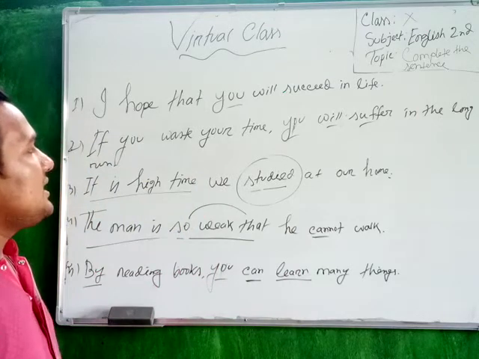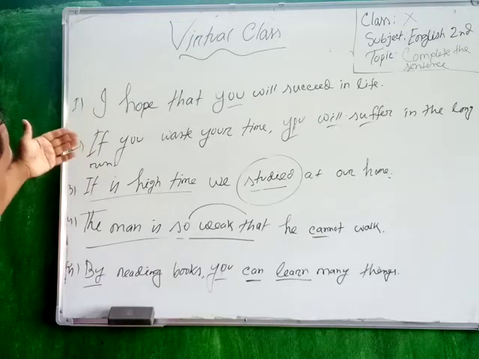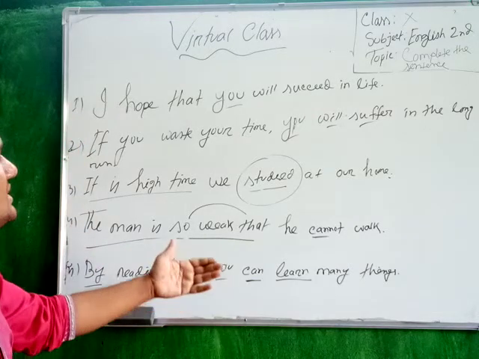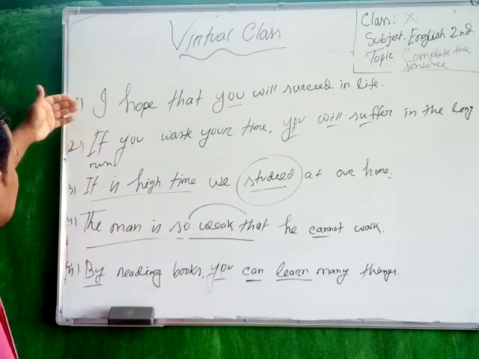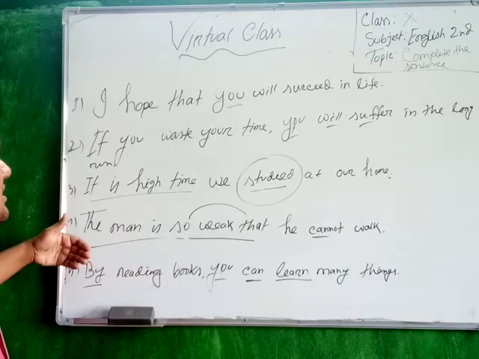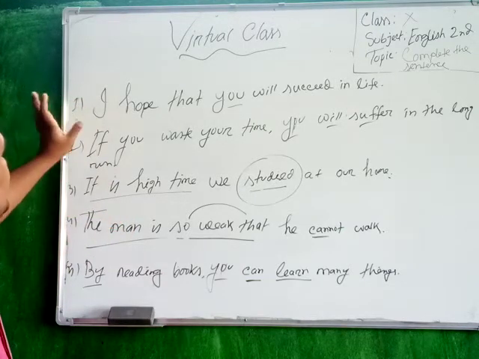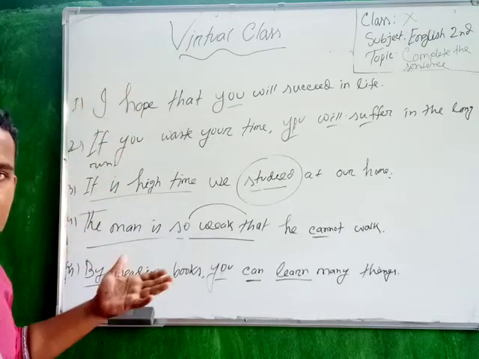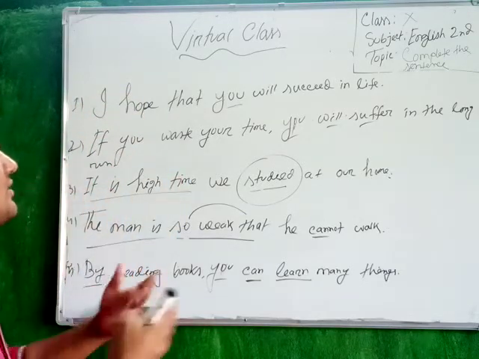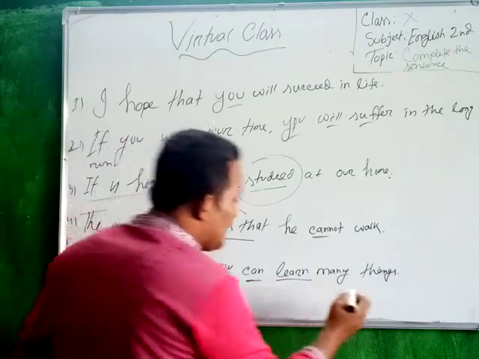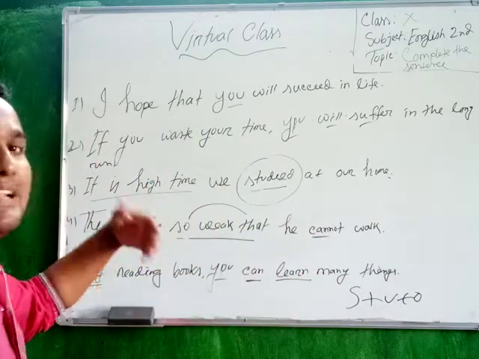So learners, I think all of you have seen here. I have tried my best to solve all the problems. And how can you solve these kinds of problems? That means a complex sentence. You know that complex sentence means you will be given a lot of sentences that are incomplete. So then you have to complete them. How can you complete? By following subject plus verb plus object. You can complete all the sentences very easily.